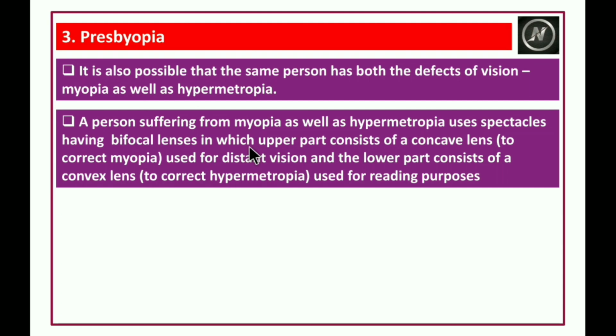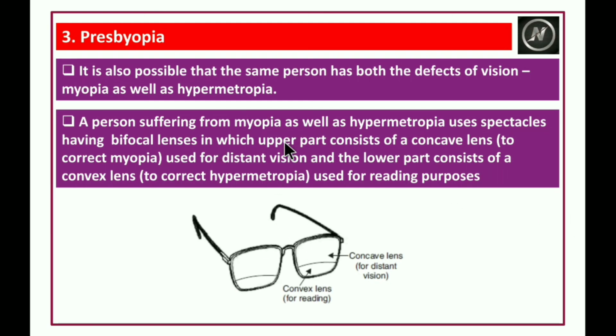A person suffering from myopia as well as hypermetropia uses spectacles having bifocal lenses, in which the upper part consists of a concave lens used for distant vision and the lower part consists of a convex lens used for reading purposes.